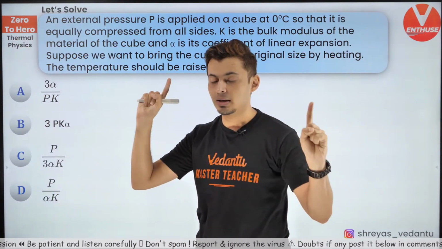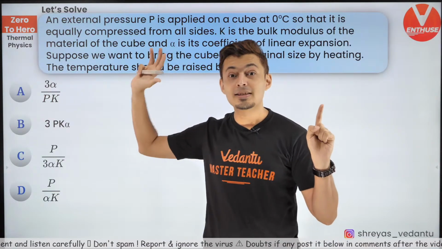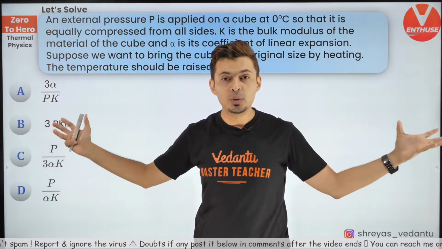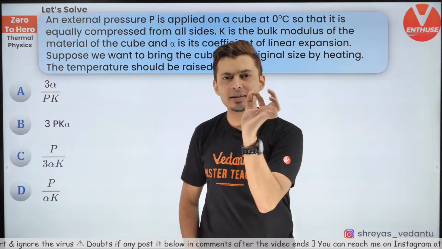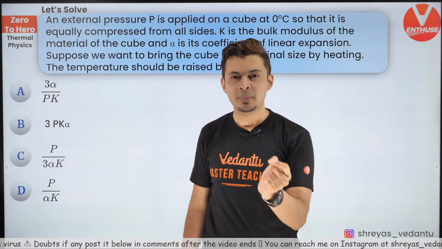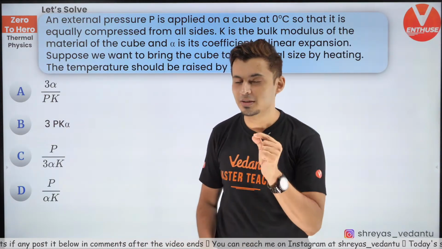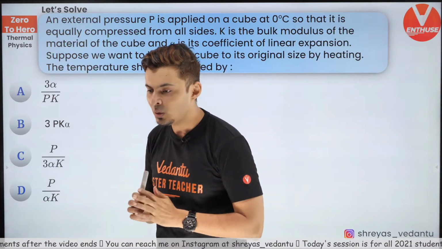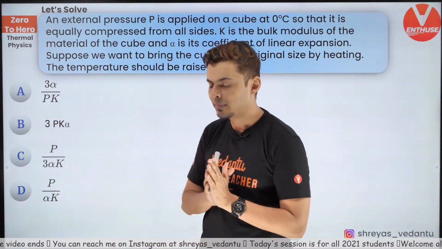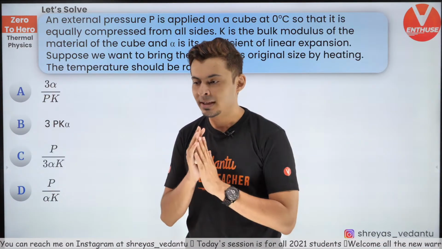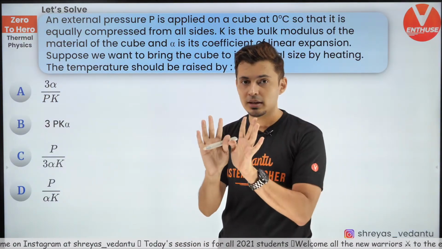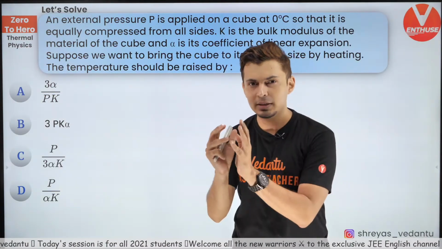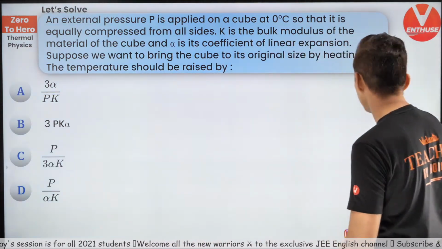How to start this question? There are two concepts, Aishwarya. One is solids elasticity, that chapter. Second is volume expansion. You need both the concepts together. See which term is common in both of them. I think it's the change in the volume which is common in both of them. So come on guys, think about it. Some of you are saying C, some of you are saying A. Think carefully. Two chapters combined together, elasticity and thermal expansion, see which is the term common in both of them.